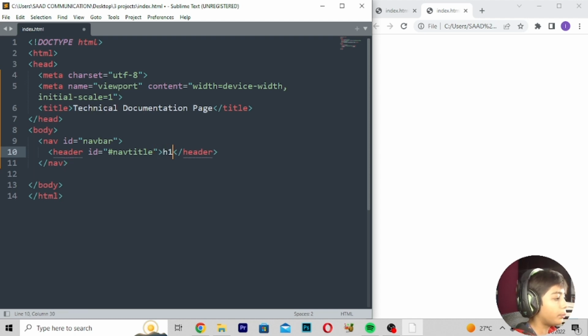Here I will go to the center and h1. Here we can write CSS documentation. CSS is bigger, and documentation, only the D is bigger.